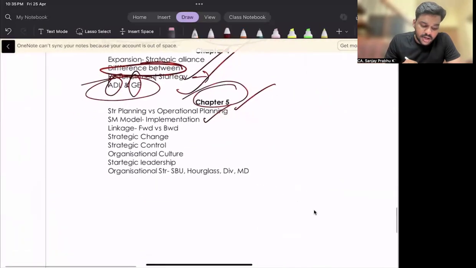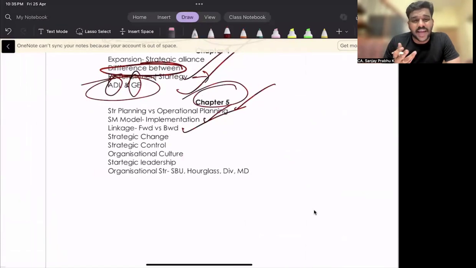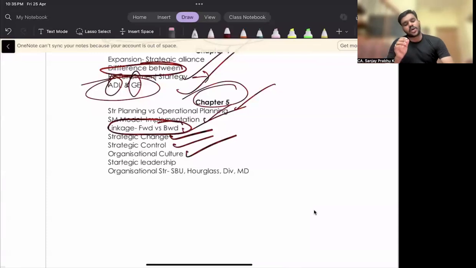Then definitely linkages, forward linkage, backward linkage. I think for the last 5, 6 attempts, they have not tested this topic, but it's a very important topic. Please make sure you're comfortable with forward linkage and backward linkage. Then strategic change, strategic control, organizational culture. All these topics have not been tested from May 24, September 24, Jan 25. So please go through strategic change. Kurt Lewin's topic is also important.